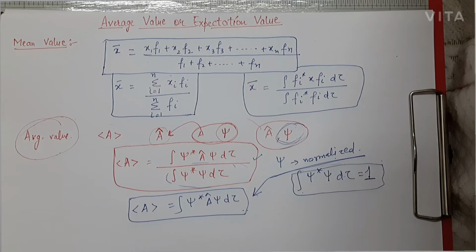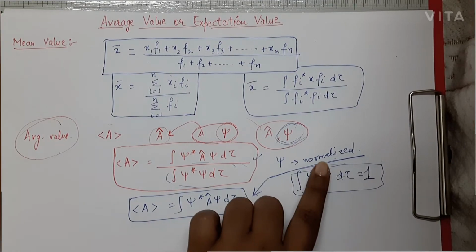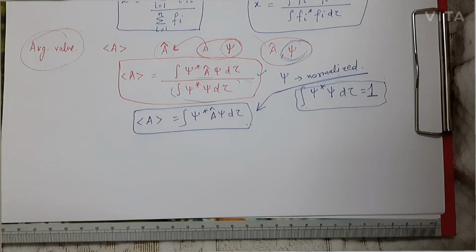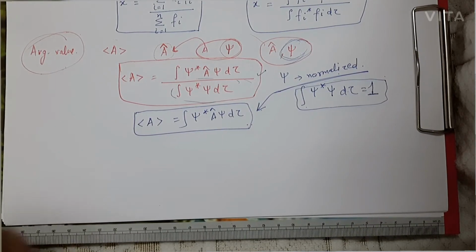So now moving ahead with the next topic, which is going to be normalization. Now what is normalization? Because here we are discussing that when psi is normalized, then we'll use this formula, so we should know what is normalization, and along with that we'll also discuss what is orthogonality. So now first we will discuss what is normalization.